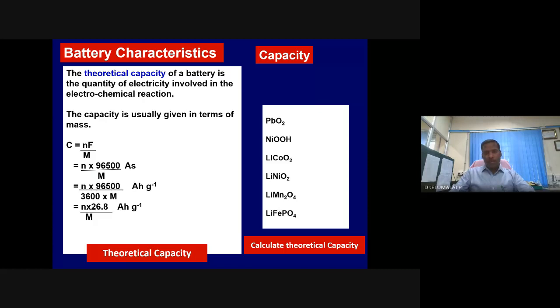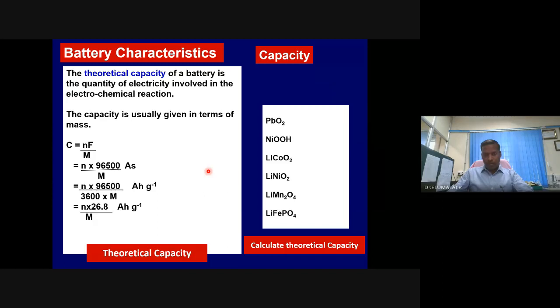Last class we estimated for lead dioxide, and nickel oxyhydroxide. Let us do one or two more electrodes to estimate their theoretical capacity. Which one do you want to take from these cathodes for lithium-ion batteries? Which electrode do you want to take? Name one. Or we will skip this estimation.